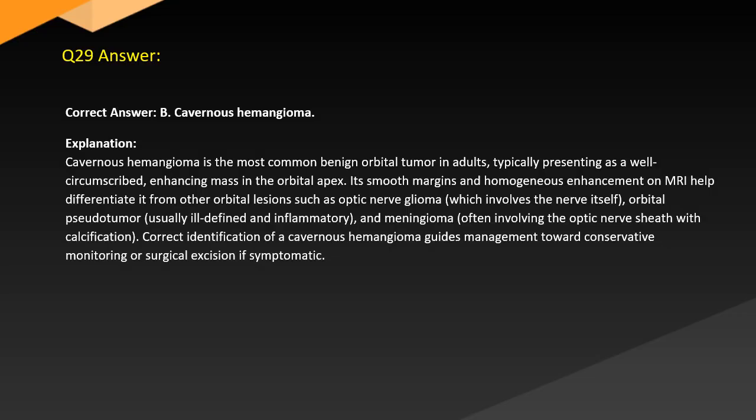optic nerve glioma, which involves the nerve itself; orbital pseudotumor, usually ill-defined and inflammatory; and meningioma, often involving the optic nerve sheath with calcification. Correct identification of a cavernous hemangioma guides management toward conservative monitoring or surgical excision if symptomatic.